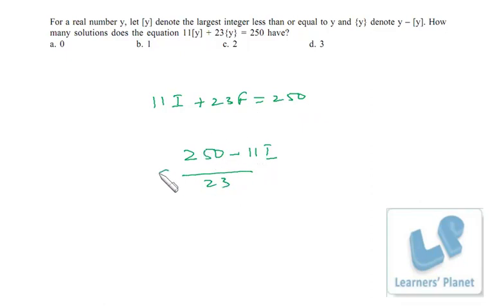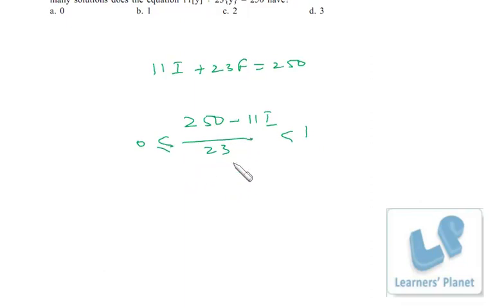Now it should be greater than or equal to 0 and less than 1, right? Fraction is always greater than or equal to 0 and less than 1. So if this portion is greater than or equal to 0, that means the numerator should be greater than or equal to 0.